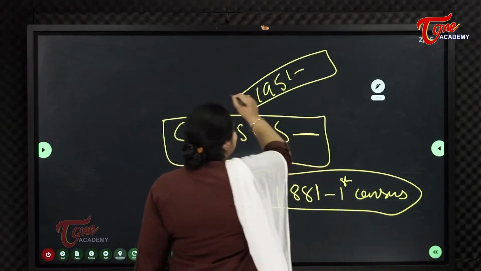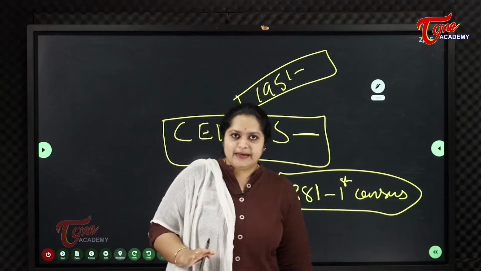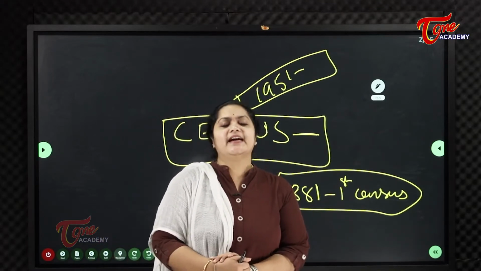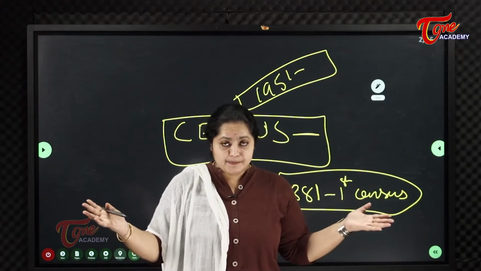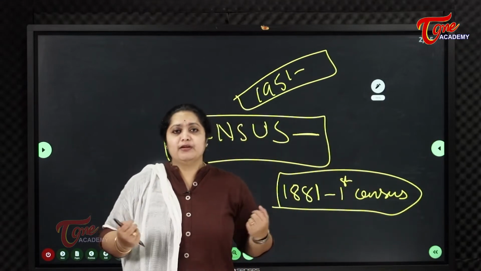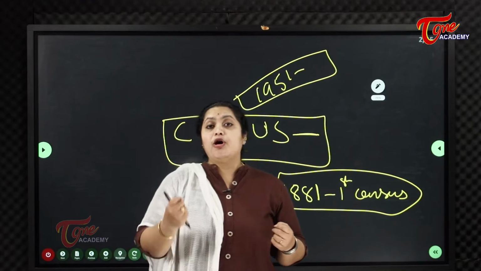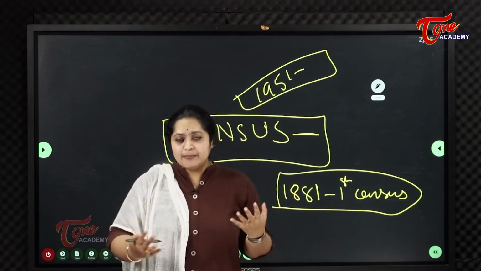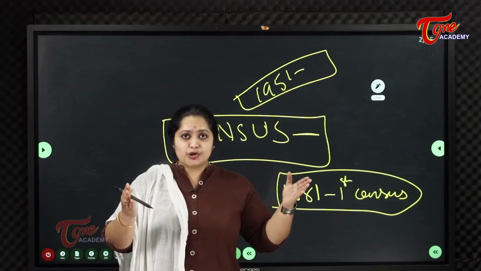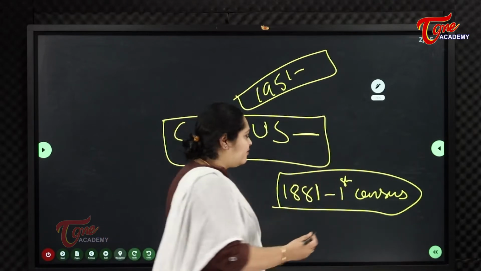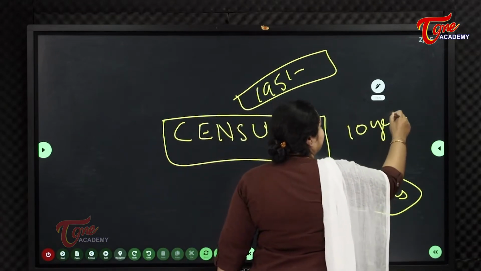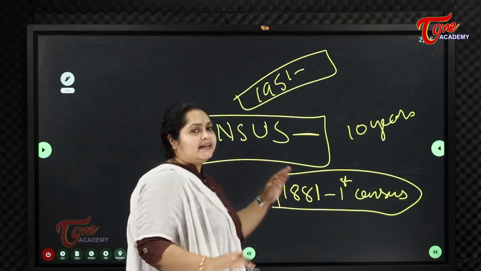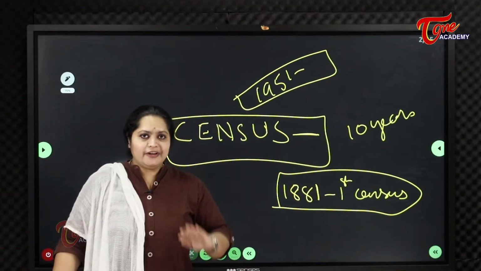These censuses are calculated for every 10 years because everybody knows that India is a very vast and large country, the second most populous country in the world. It is not feasible, not possible to count how many people are increasing every year. So they ideally took every 10 years as the ideal time for calculating the population of India.